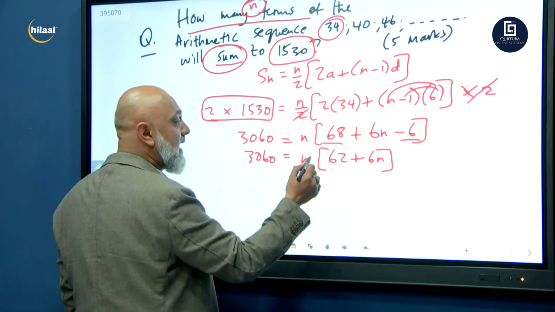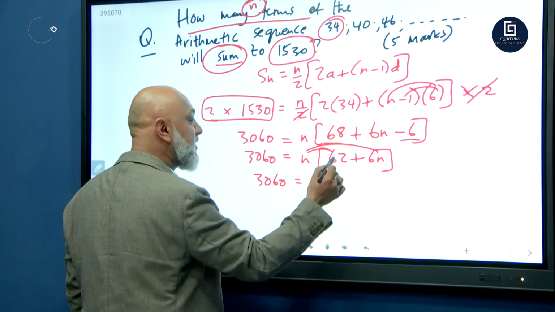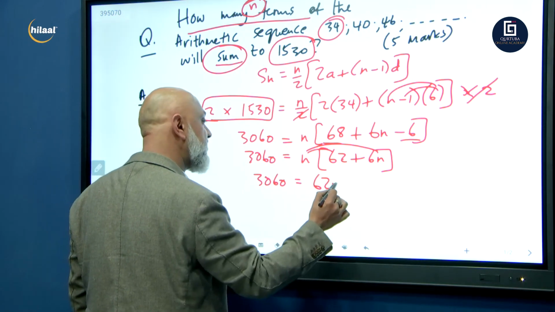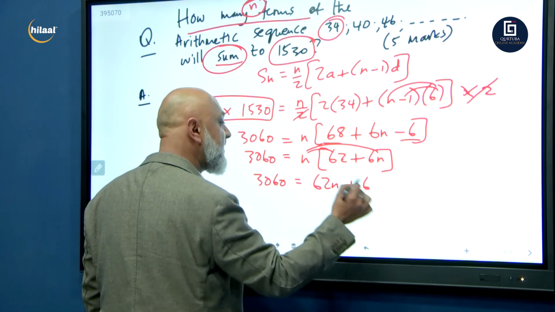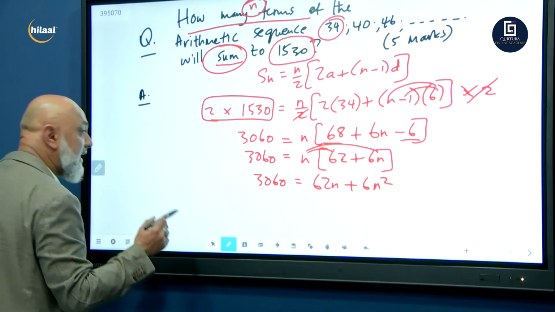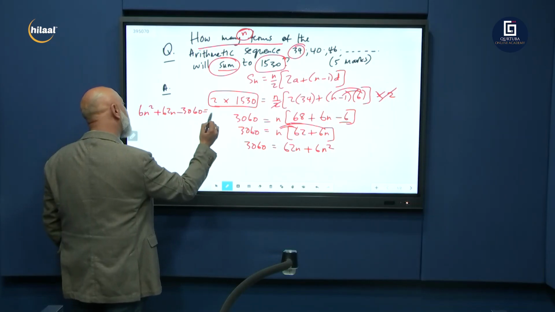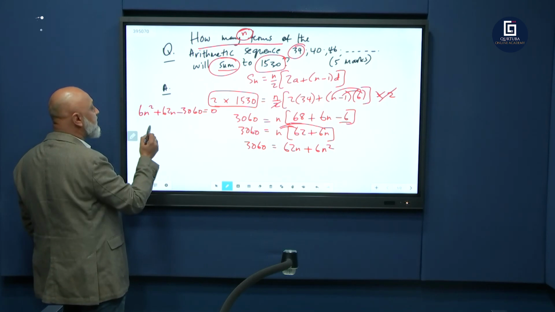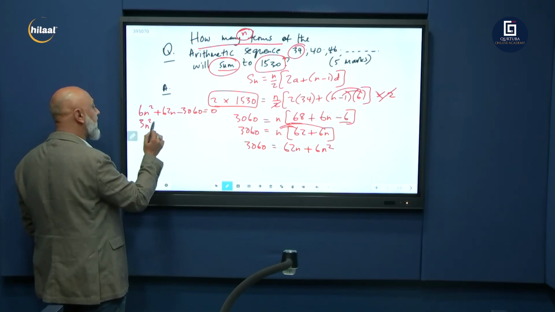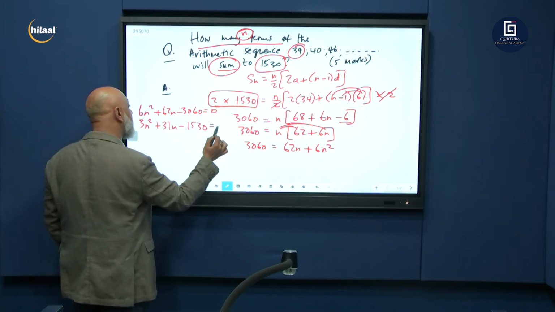Now we're going to multiply the n inside. So we get 3060 is equal to 62n plus 6n times n is n squared. Guys, this ends up in a quadratic equation. I'm going to get 6n squared plus 62n minus 3060 is equal to 0. So divide everything by 2 again. I'm going to get 3n squared plus 31n minus 1530 is equal to 0.